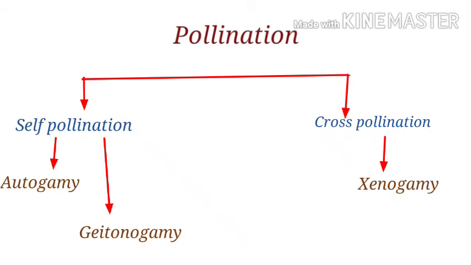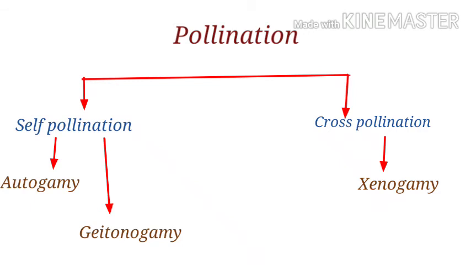So what are cleistogamous flowers? Flowers with exposed anther and stigma, that is normal flower. The flower will be having exposed anther and stigma, that is open flower, fully open flower is called chasmogamous flower.